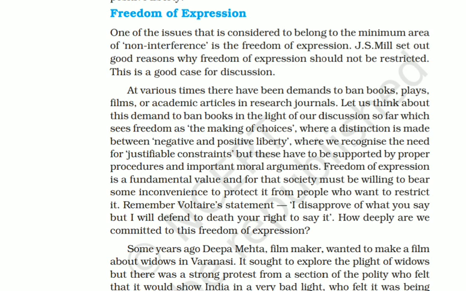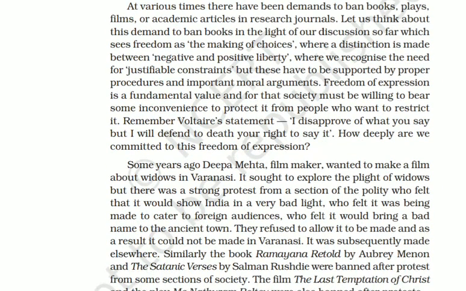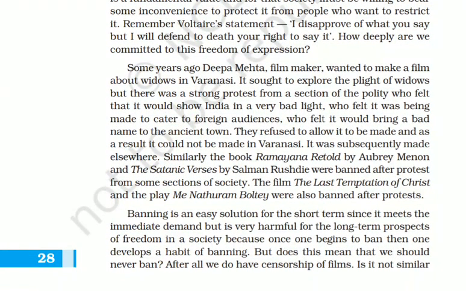Here is an example. We know that certain books, plays, etc. are banned. Why are these books, plays, etc. banned? Because what they are saying must be not correct according to some people. So they protest against them and say that they should be banned. Some religious community or some party sector or some political leaders, etc. may say that what they are doing is against our concept. So they are banning these films, etc.